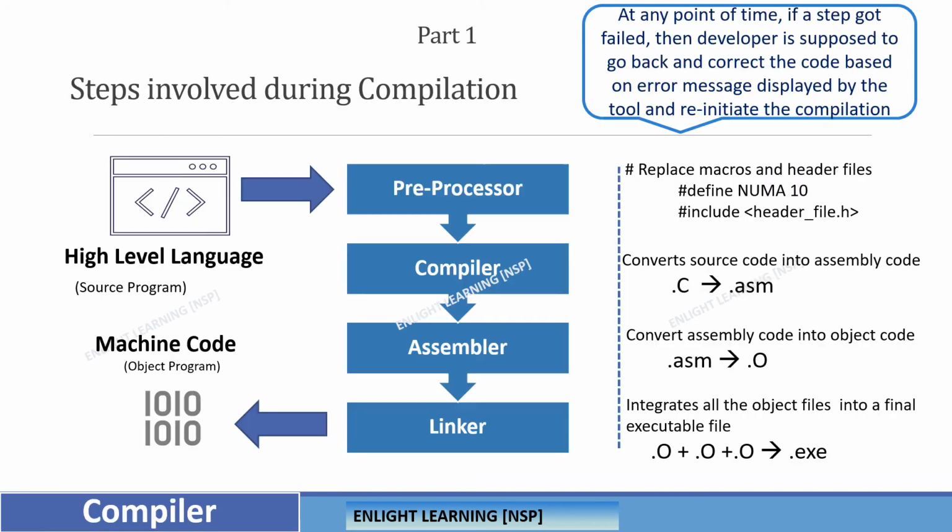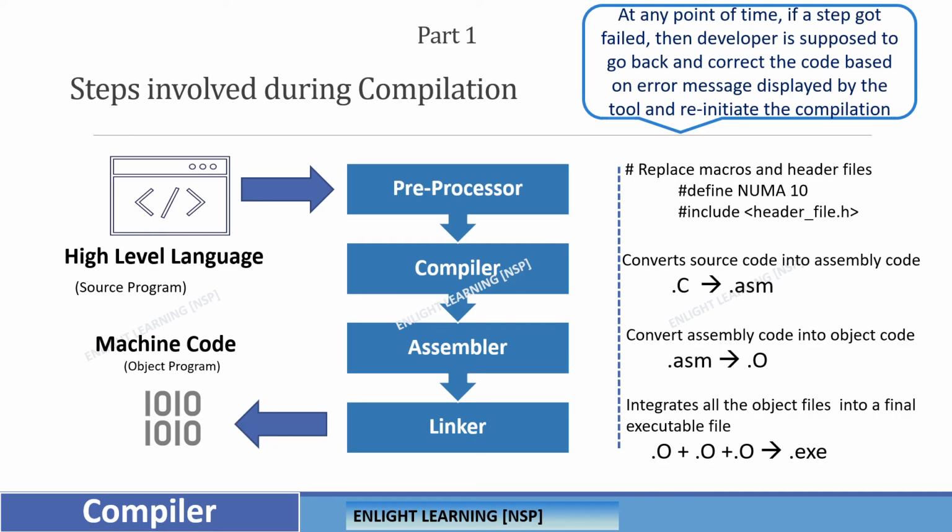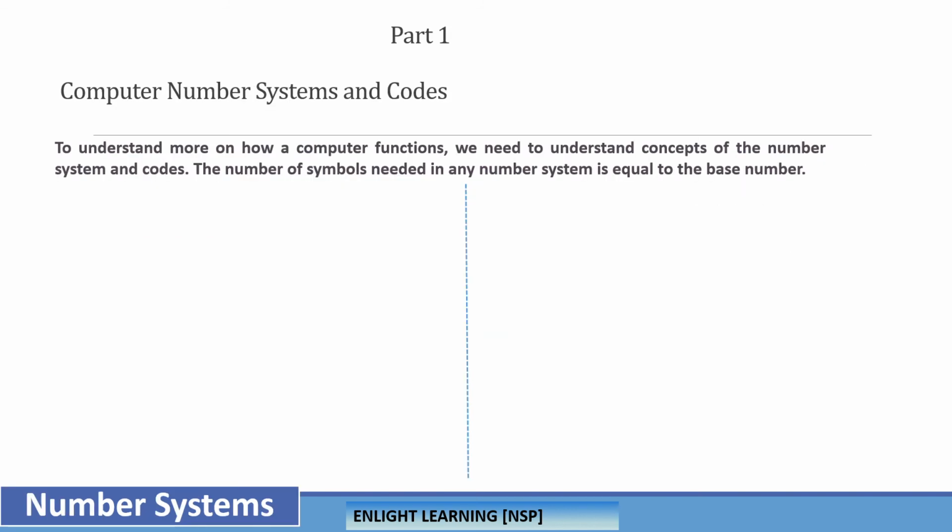And yes, we tried to cover the compiler also. Moving on to the computer number systems and their codes. We tried to understand the purpose of the compiler. Now coming to the number systems, why do we need them? Because just before, when we tried to understand the compilation steps, the high-level language was converted into machine code, and the machine code is in the format of ones and zeros. So there is a real purpose in learning about these numbers also. To understand more about how a computer functions, we definitely need to understand the number systems.